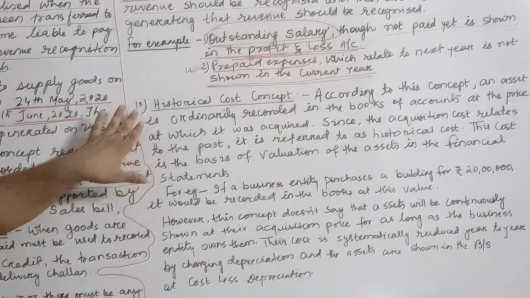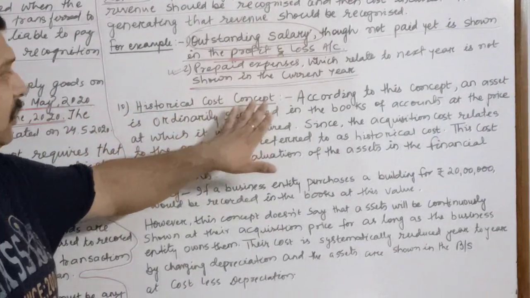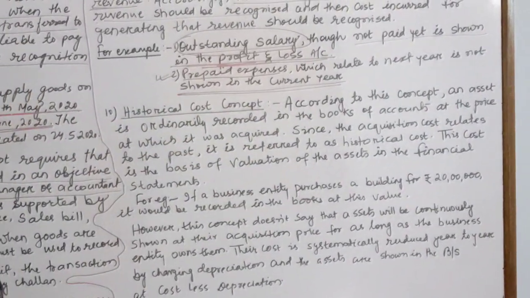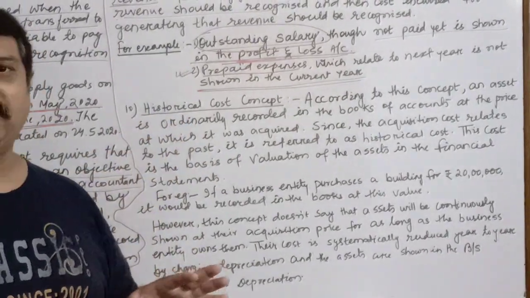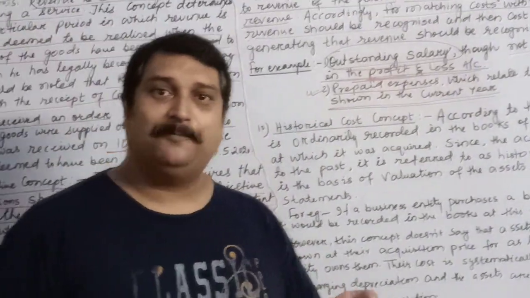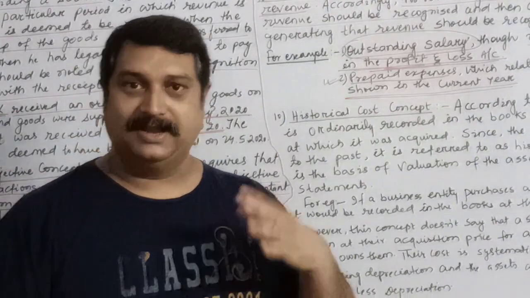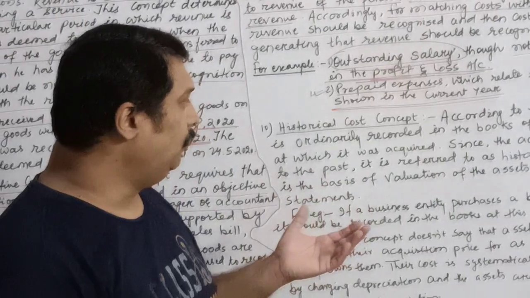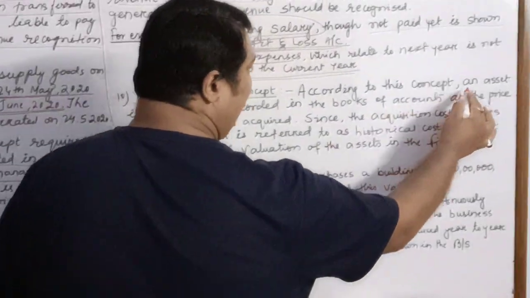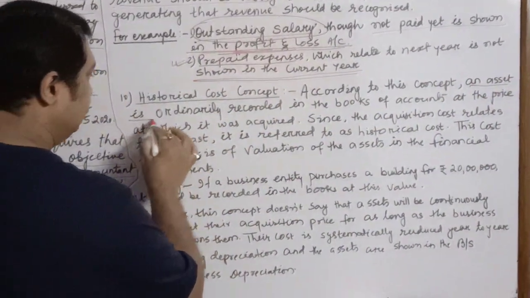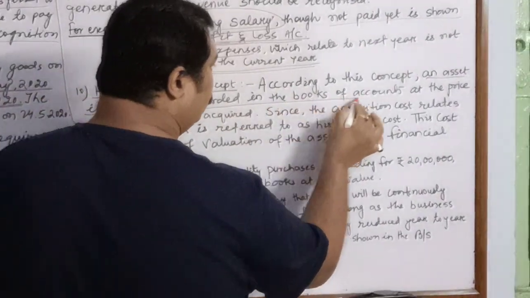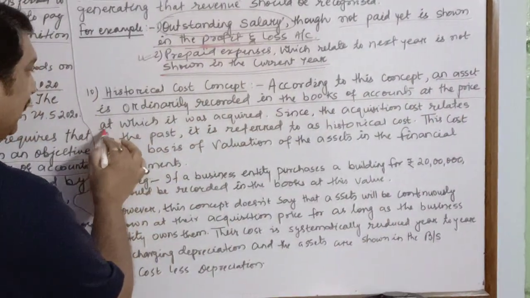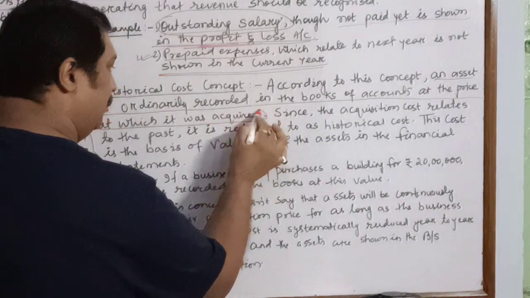The next concept which we are going to discuss is the historical cost concept. The word historical has been created with the help of history, and history means something which is related to past. So according to this concept, an asset is ordinarily recorded in the books of accounts at the price at which it was acquired.